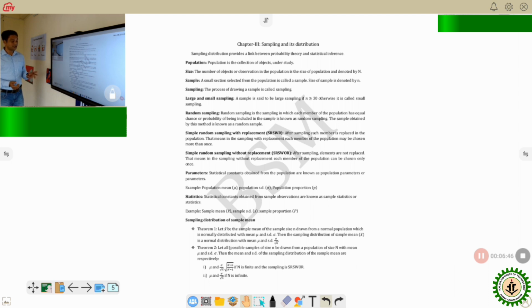with SRSWOR, without replacement, then it is sigma by root n into root over N minus n by N minus 1. This is the formula. Otherwise, it is sigma by root n. So 90% cases you will get sigma by root n. That is the case because logically 75% cases, 4 cases, and it is covering 3 out of 4.